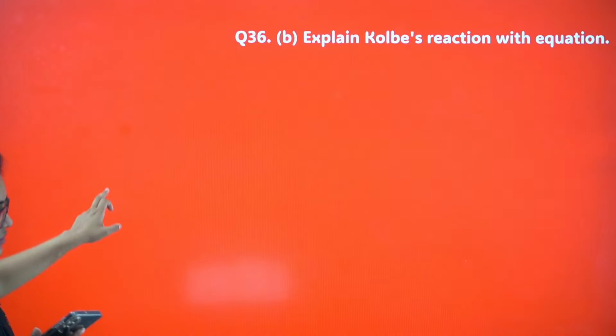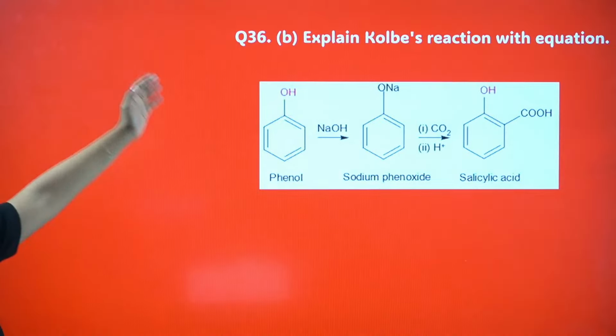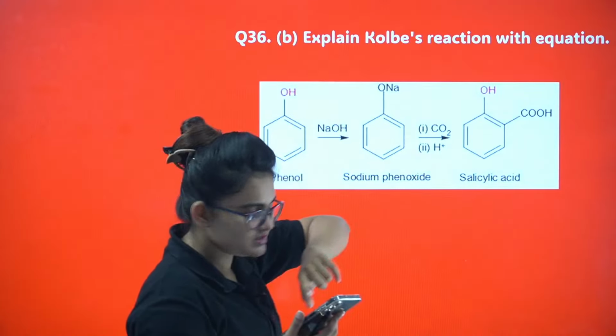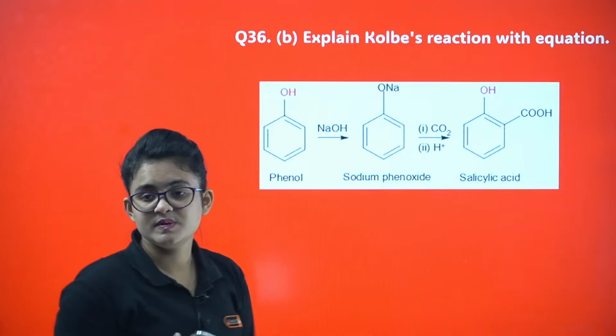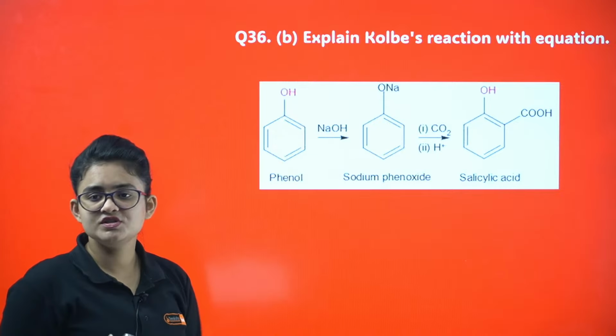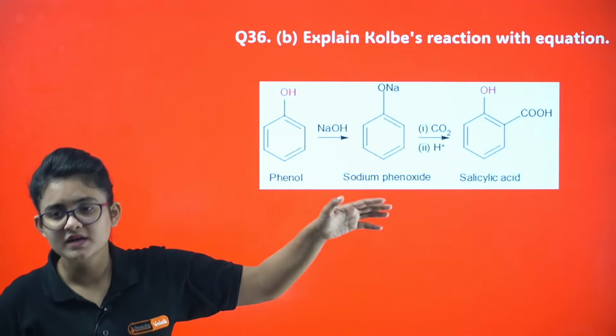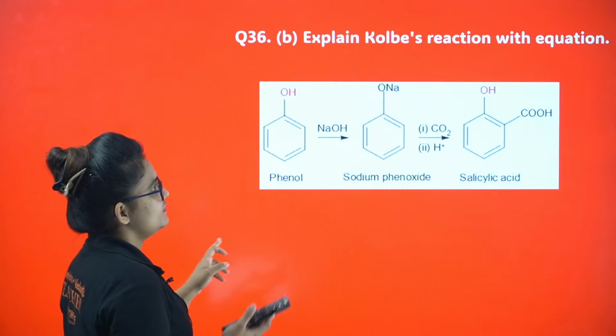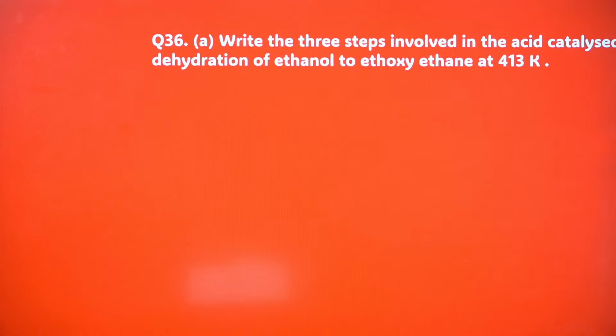Here comes the Kolbe's reaction. So this is your Kolbe's reaction. You can see who was making the mistake. Salicylic acid is prepared. I'm not doing it, it's already done in the answer part. You can see NaOH, if you give sodium phenoxide, further you give CO2, it will end up with salicylic acid. Very important reaction. Next, write the 3 steps involved in the acid catalyzed dehydration of ethanol.